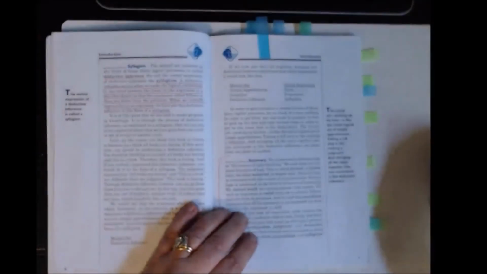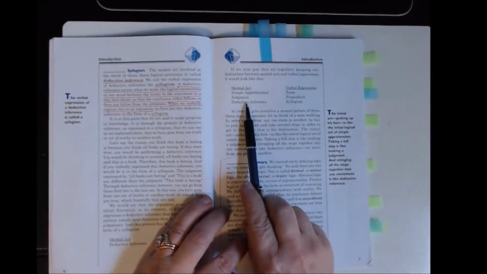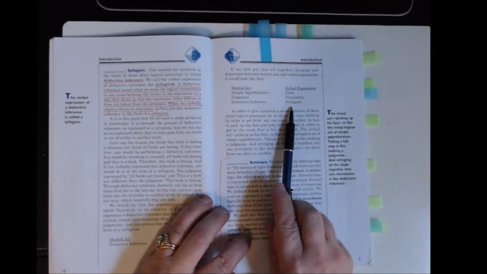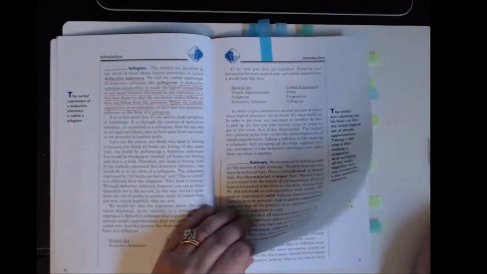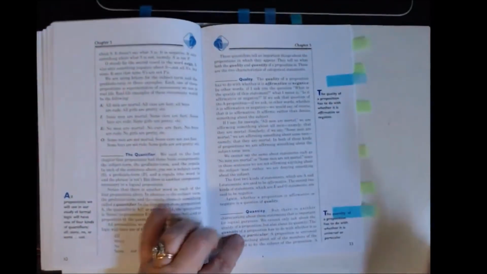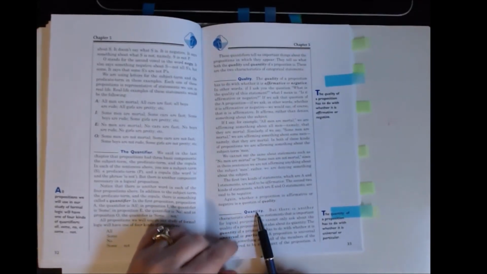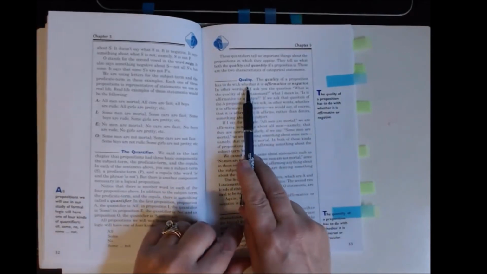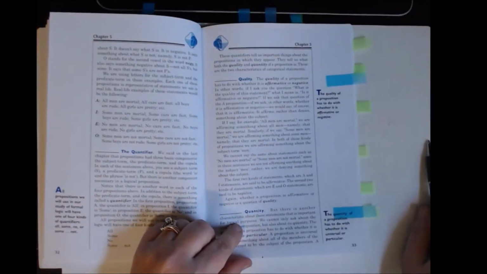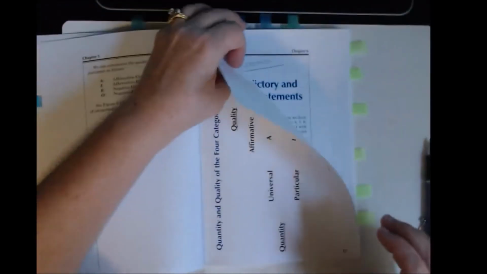First thing you will see on the test, you need to be able to describe the 3 mental acts and the 3 verbal expressions that go along with those. The second thing you need to be able to do is to define what quantity means. Give the definition of the word quantity and the definition of the word quality. Properties, I guess I should call them. You need to be able to give the definition of those.